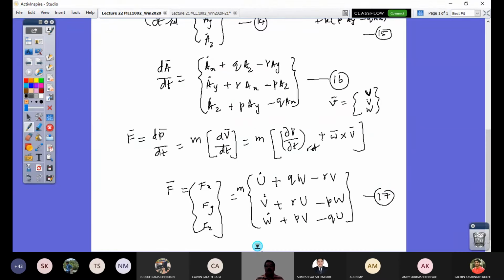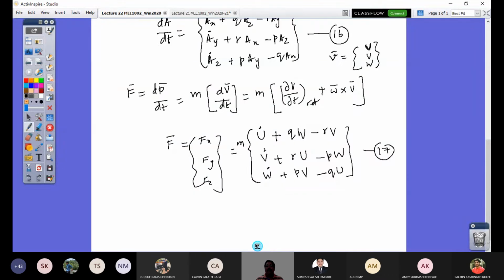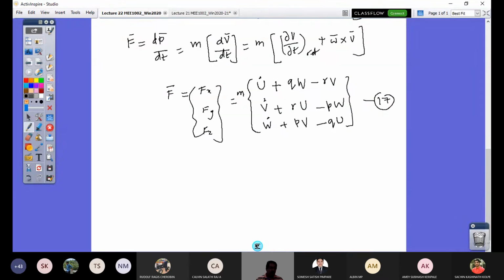So now what is my moment equation? The moment equation I can rewrite like this. In a similar way, my moment vector would be the rate of change of angular momentum. So this is going to be dhc by dt. But hc is not something easier like a mass.